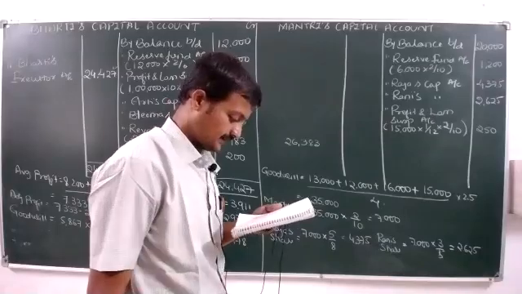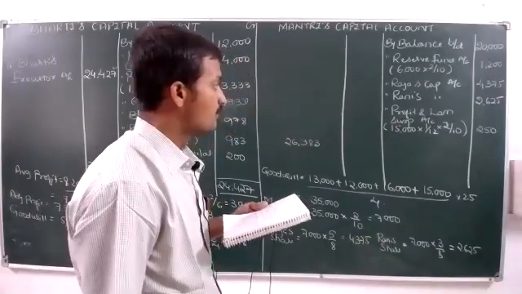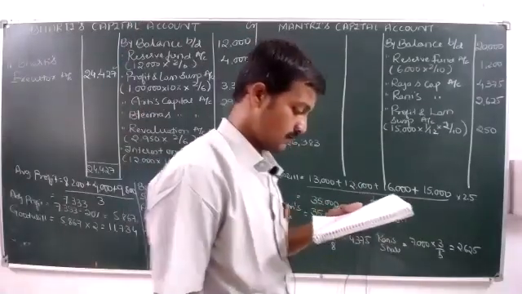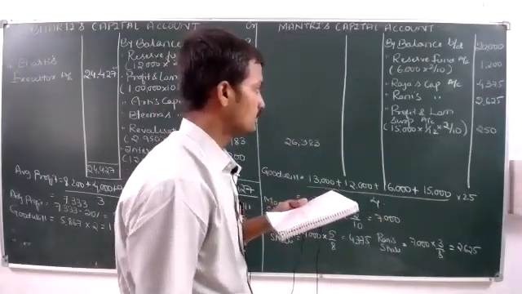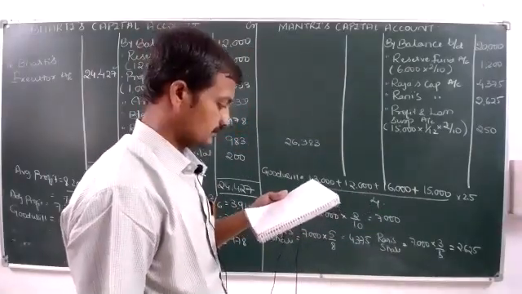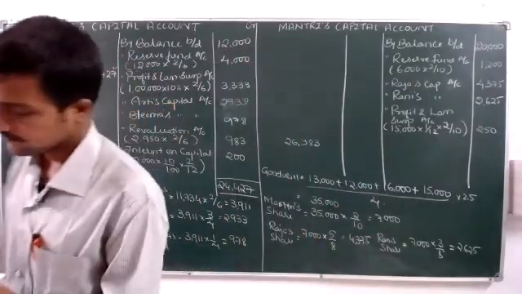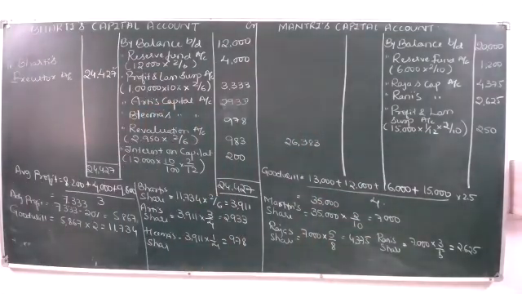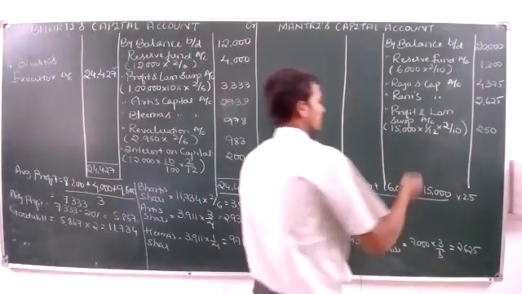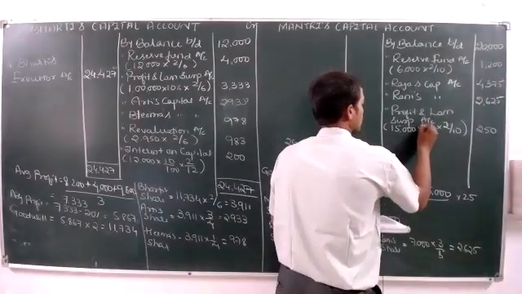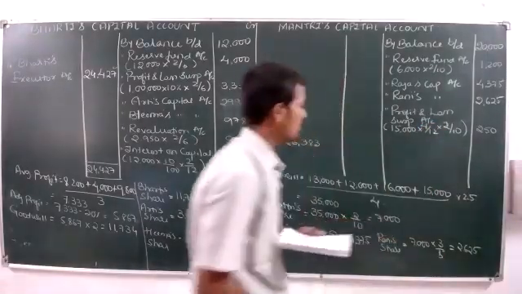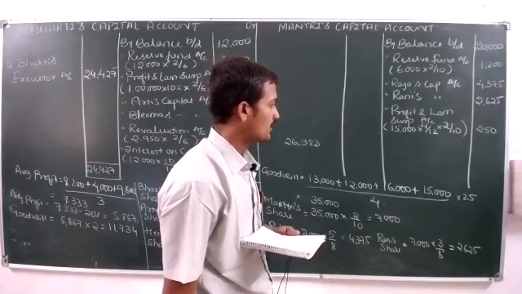Next. Anything which is left, just see once. Oh, sorry, it is 4 months. So instead of 1 by 12, you make it 4 by 12.